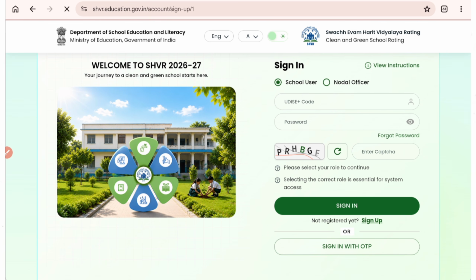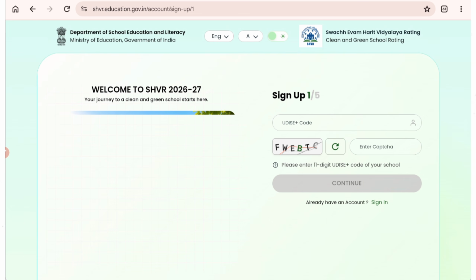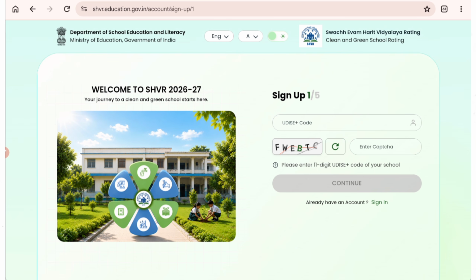This sign up means you need to enter your school UDICE code itself. So let's see the sign up form. Here, as you can see, for new schools who have not registered, this is a 5-step sign up. You need to enter the UDICE code, enter the captcha and click on the continue button.